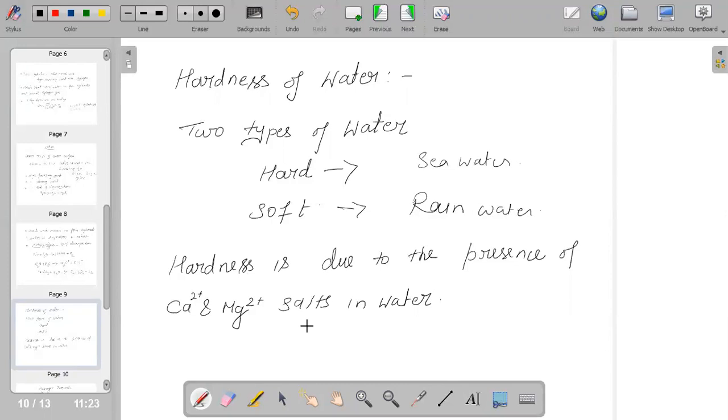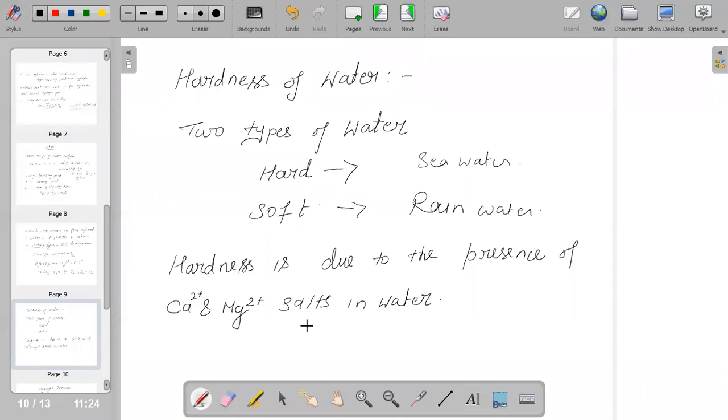The salts are basically magnesium bicarbonates, sulfates, chlorides, or calcium bicarbonates, sulfates, and so on. When water is combined with these salts, it is considered hard water.